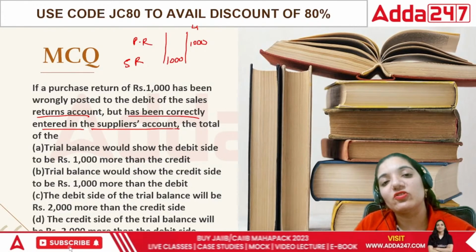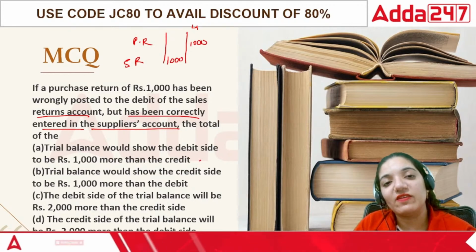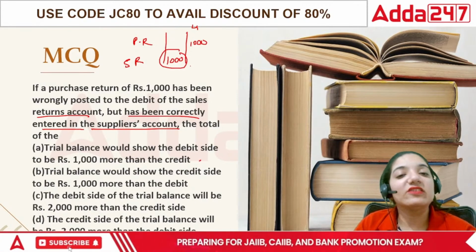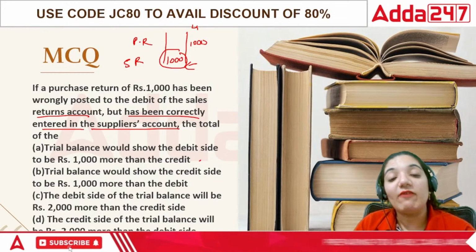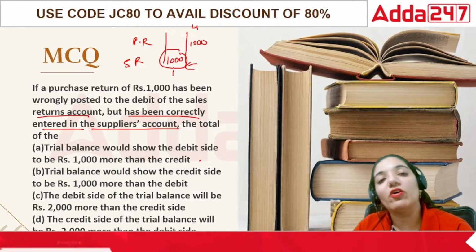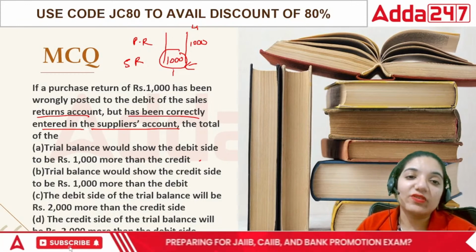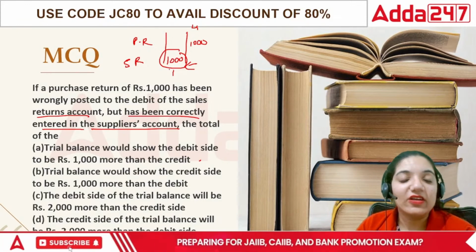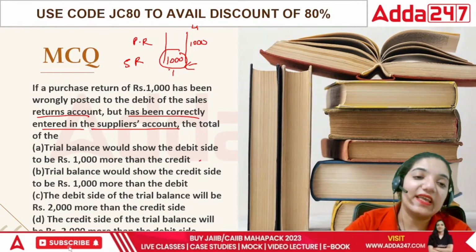So his account is sorted. I have posted this 1000 here. Technically, this 1000 should not be shown, while this has to be eliminated and 1000 has to be credited on the credit side, right? So in this case, this has to be eliminated, and my debit side is more.